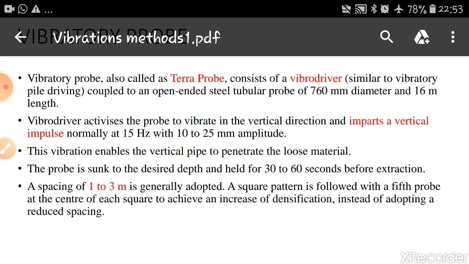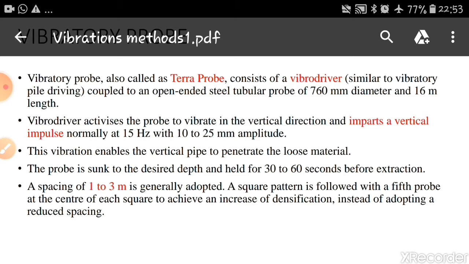The probe is sunk to the desired depth and held there for 30 to 60 seconds before extraction. In that position, it keeps on vibrating so that it vibrates the surrounding soil and densification is carried out. As it vibrates, the cohesionless soil particles come in contact with each other and get densified.